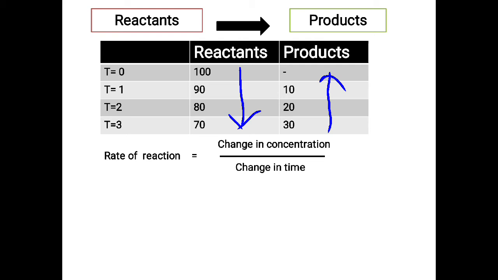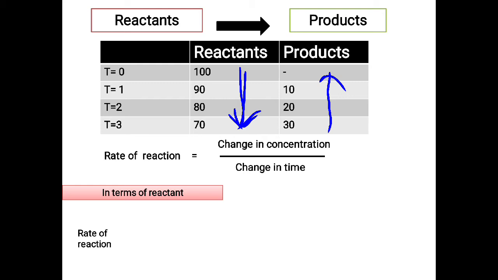So if I have to define it now in terms of reactants, observe what is happening to the concentration of the reactant: as time passes by, the concentration of the reactant is decreasing. Okay, so with respect to time, it is decreasing. So the rate of the reaction, we can say, is the decrease in the concentration of the reactant with respect to time.